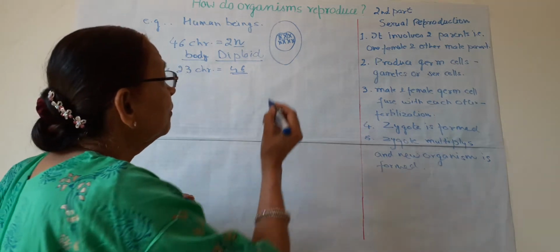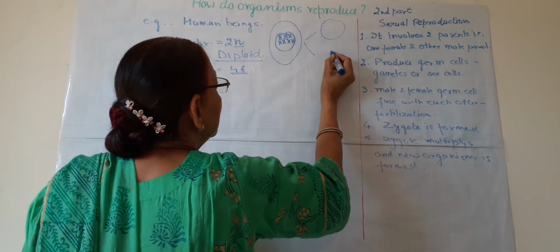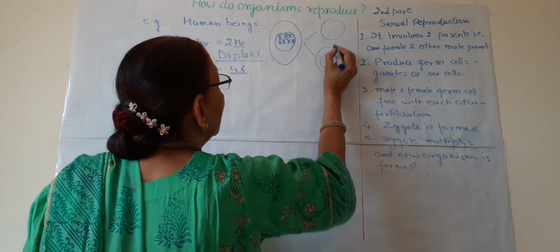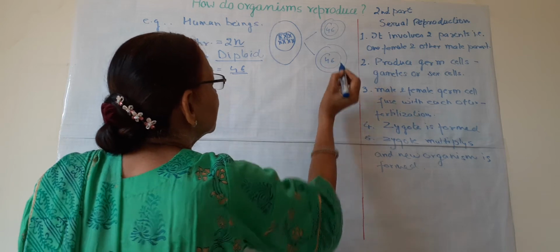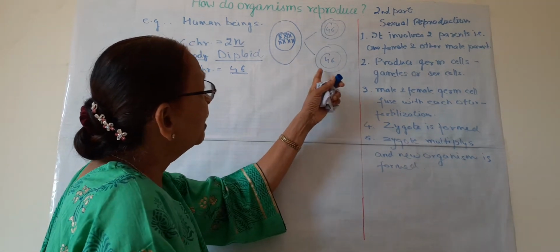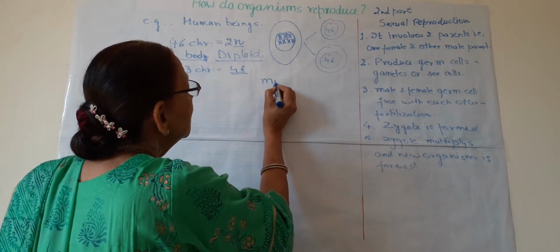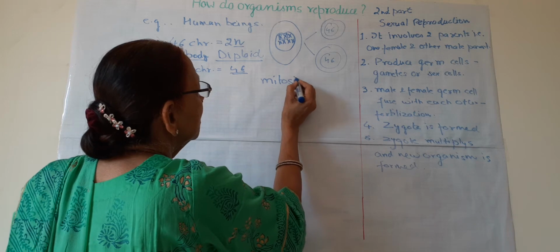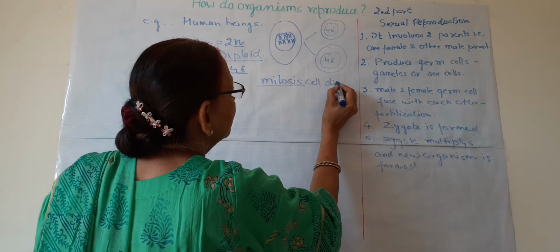When new cells are formed in our body, cell division takes place, new cells are formed, and each cell again has 46 chromosomes. The division by which the same number is achieved is known as mitosis or mitotic cell division.